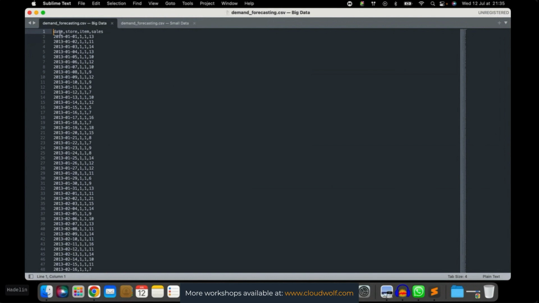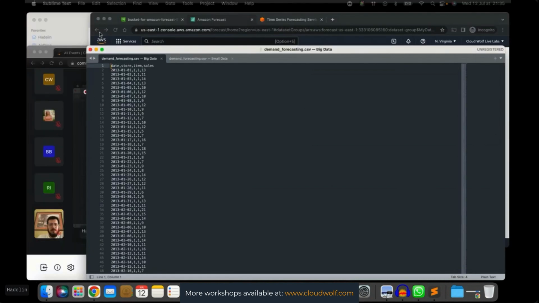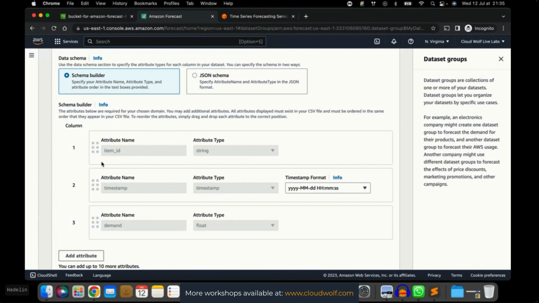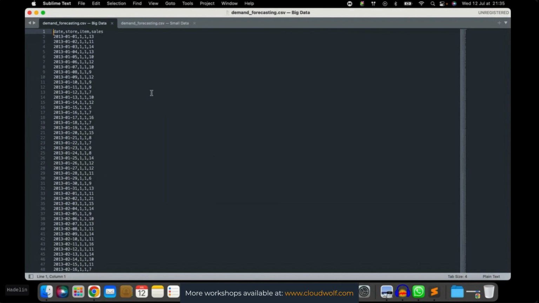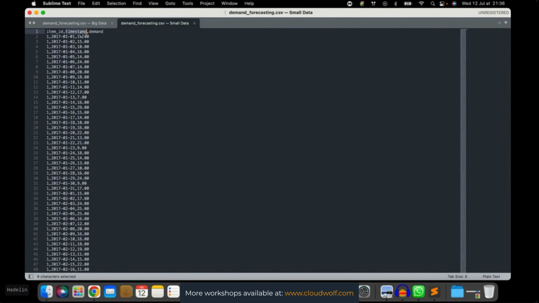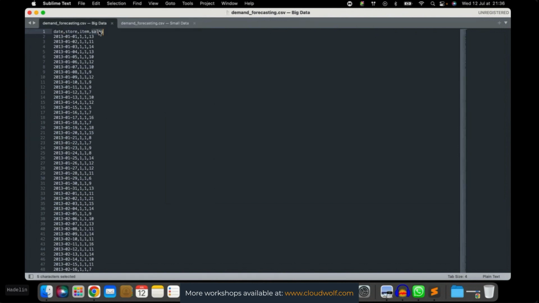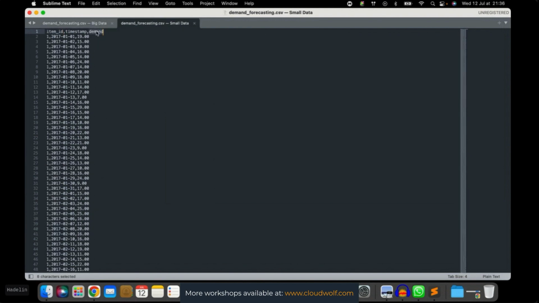So in the big data, we can see that the attributes are date, store, item, sales. And in Amazon Forecast, those 3 compulsory attributes that you have to have in your dataset are item ID, timestamp, and demand. And so the first thing that I did, going from big data to small data, is to replace date by timestamp, then item by item ID, and then sales by demand. That's what I had to do in order to adapt to the format expected by Amazon Forecast.